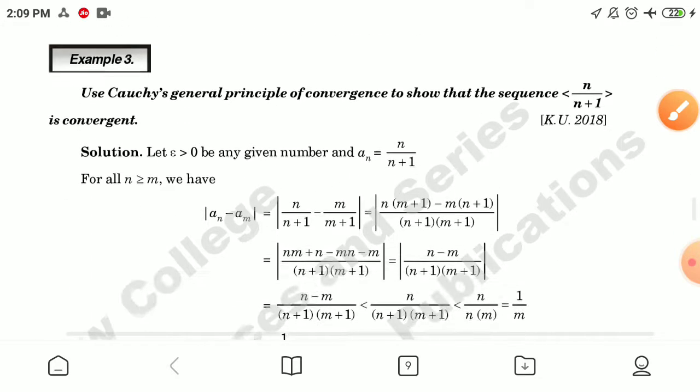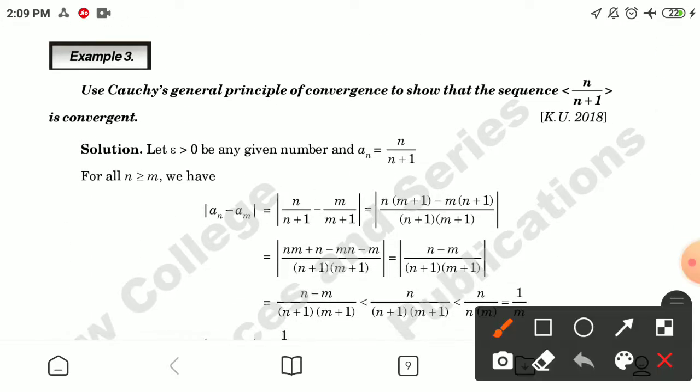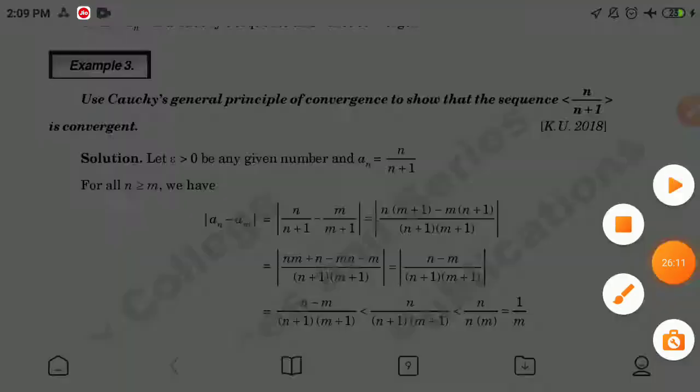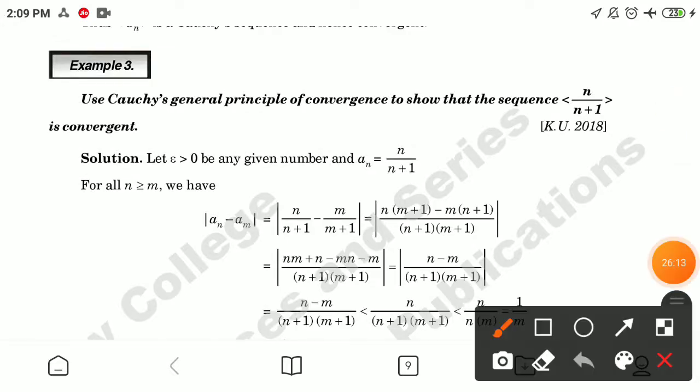Now taking the next example, use the Cauchy general principle of convergence to show that the sequence n by n plus 1 is convergent. Now the solution: let epsilon greater than 0 be any given number and an equal to n by n plus 1.